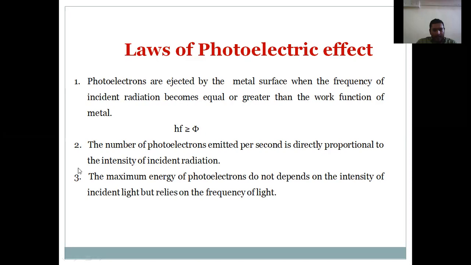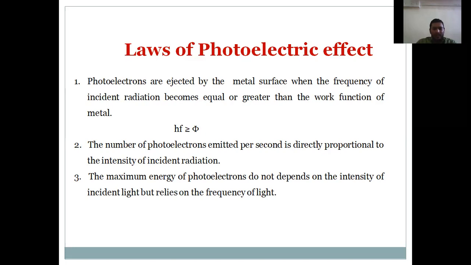Our third law is that the kinetic energy of a photoelectron is independent of the intensity of incident radiation, but it is dependent on the frequency of the incident light.